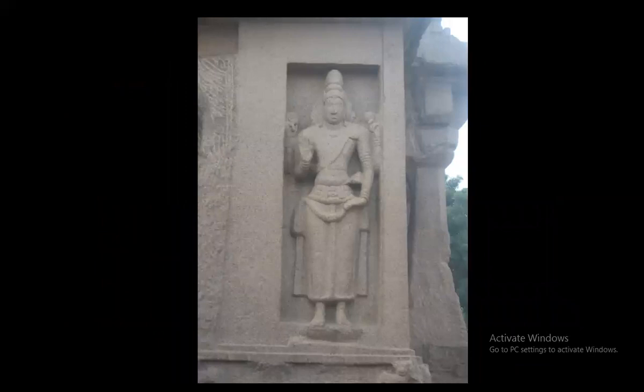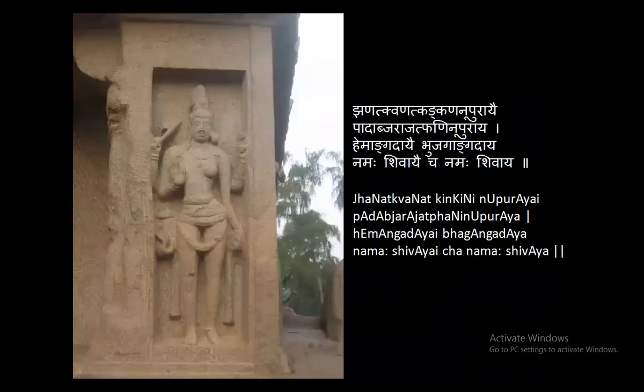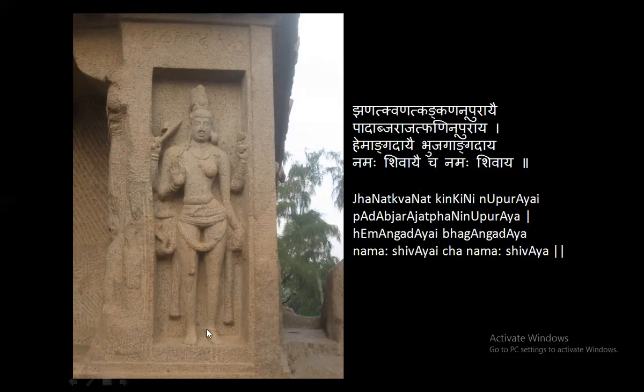Beautiful sculptures are there, Brahma, as you can see, and there is the matchless Ardhanarishwara. This is a shloka of Adi Shankara. I just wanted to narrate it together. Janat Konat Kankana Nupurayai. So she is having a beautiful Nupura or anklet that she is wearing. And look how beautifully she is wearing bangles.